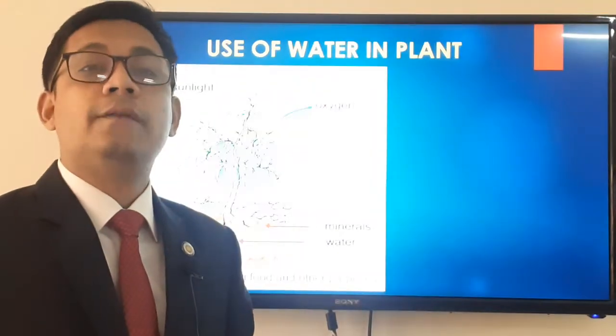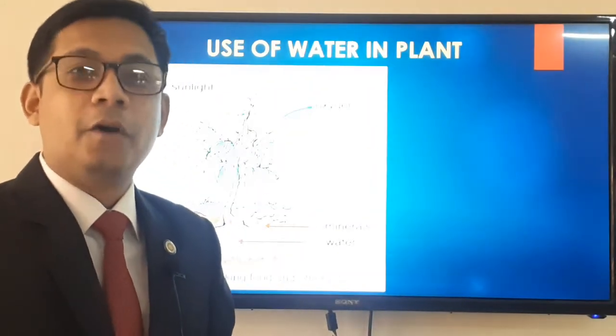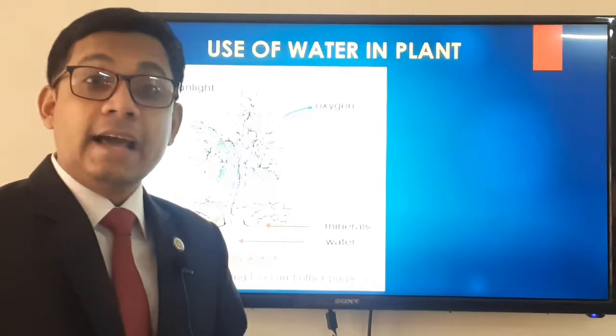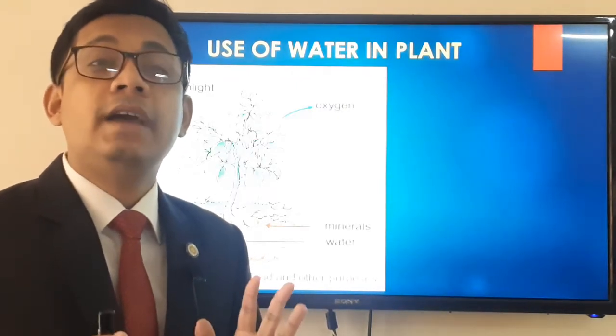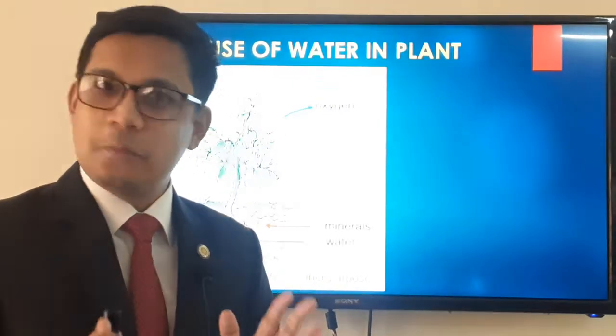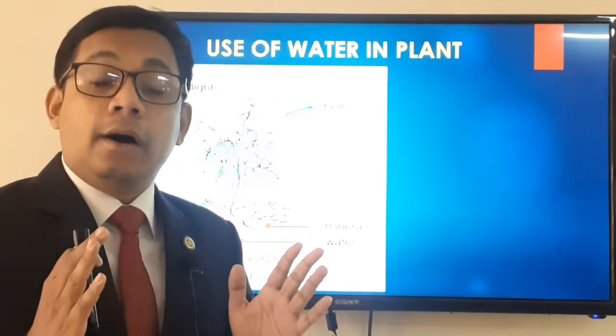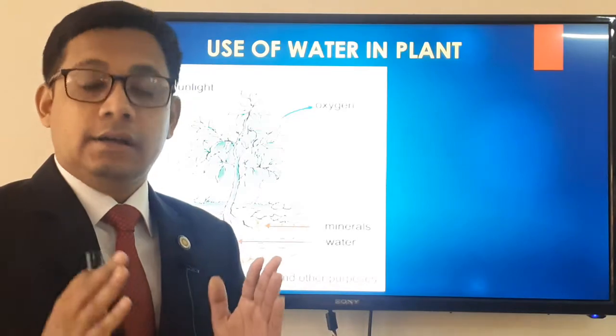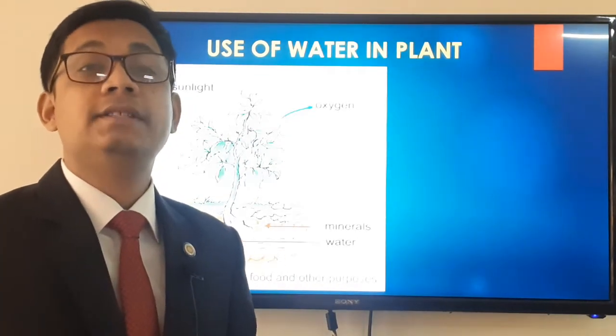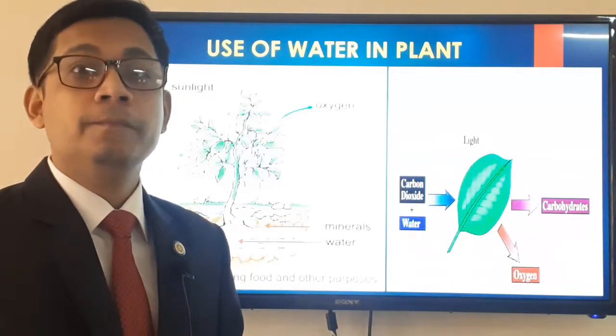The plants absorb water by their roots from the soil, and that water plays a very crucial role in the plant's body. I also discussed a very important reaction which happens in the plant's body, that is photosynthesis.